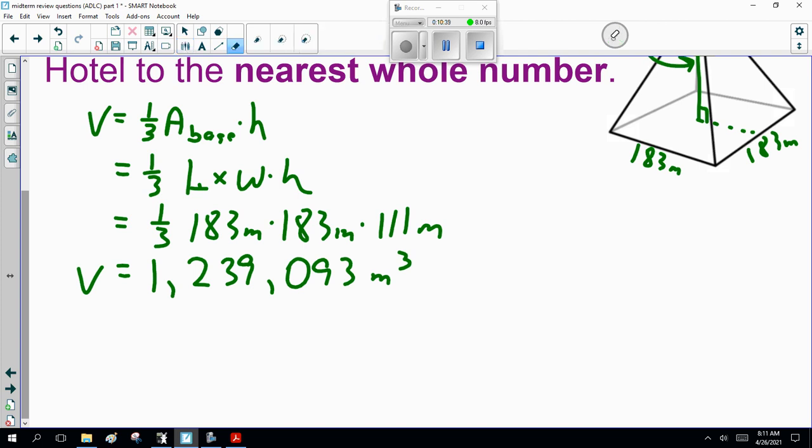I'll use spaces instead of commas. Anyway, so it's 1,239,093 cubic meters. Right? Now that's it for the volume and surface area review. Any questions? Shoot me an email. Otherwise, good luck. Go on to the next slide, do the practice questions, and go on to the next.